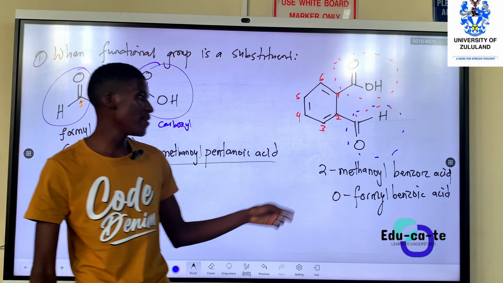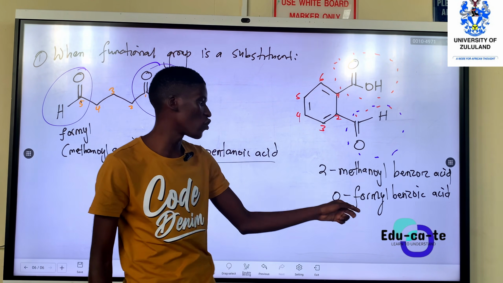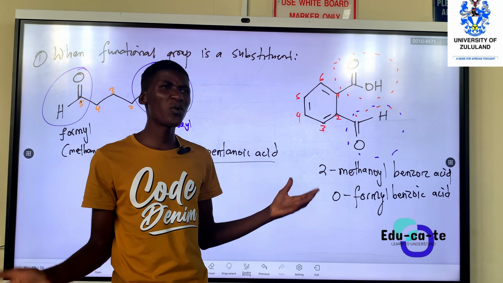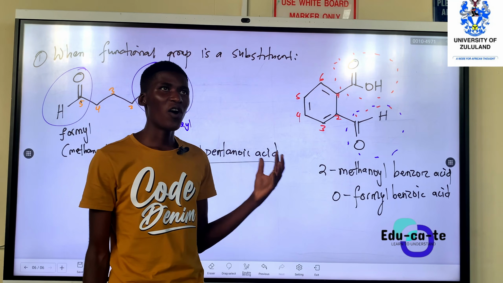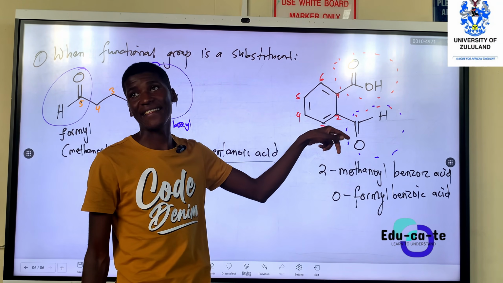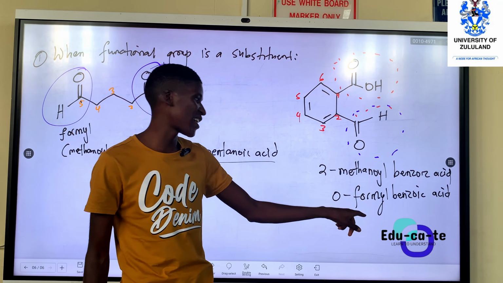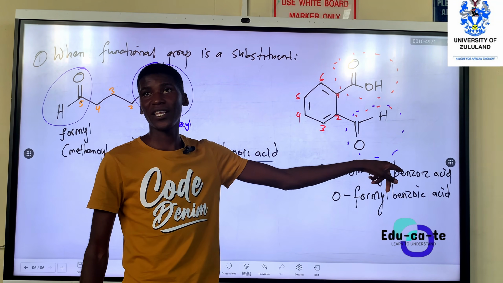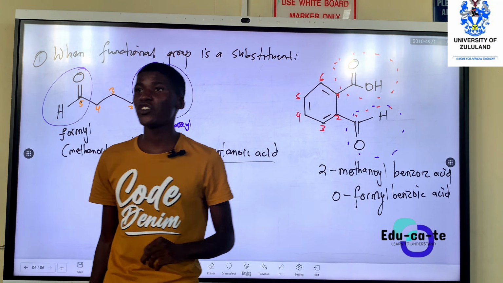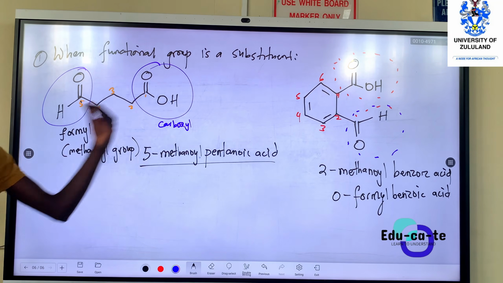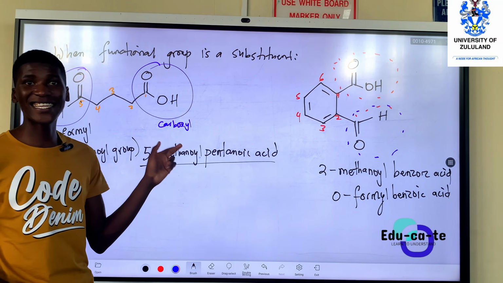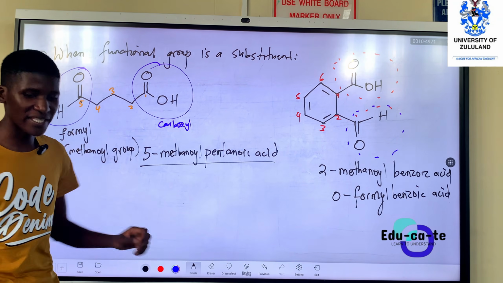Ortho means that they are just next to each other. But when you use ortho, use formyl. When you use a number, use methanoyl. So this is how we name it if the functional group of aldehydes is a substituent.